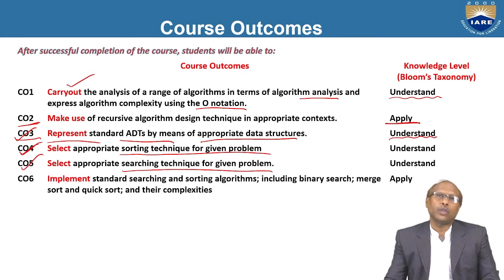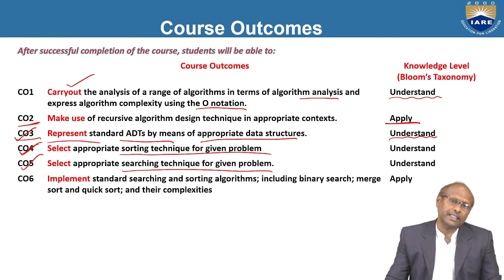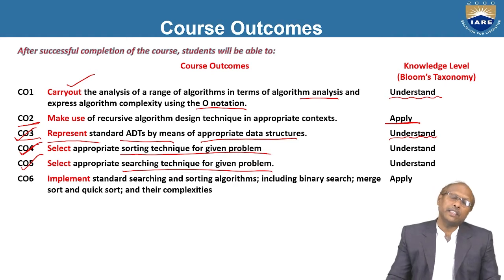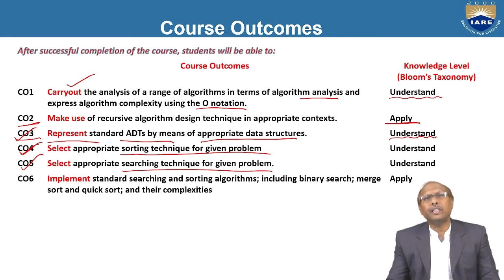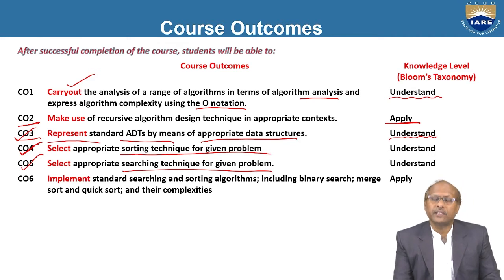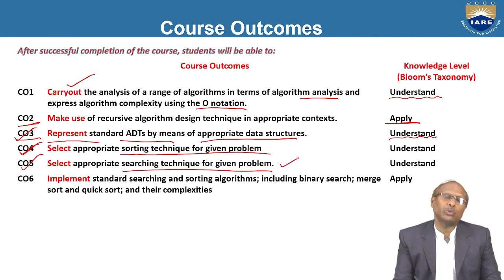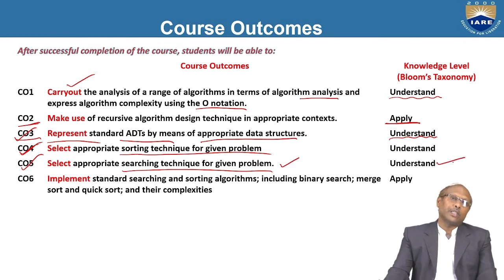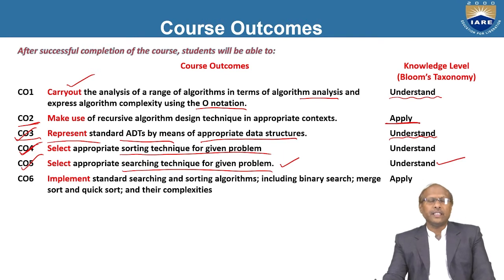Whenever the volume of data is high and not in order, in haphazard order, you can choose even linear search. Whenever the data is organized in order, either ascending or descending, then instead of linear search you can use binary search. So different types of searching algorithms are there, and you can choose. This also comes under the understand level, because once you understand, then you can apply the searching technique.